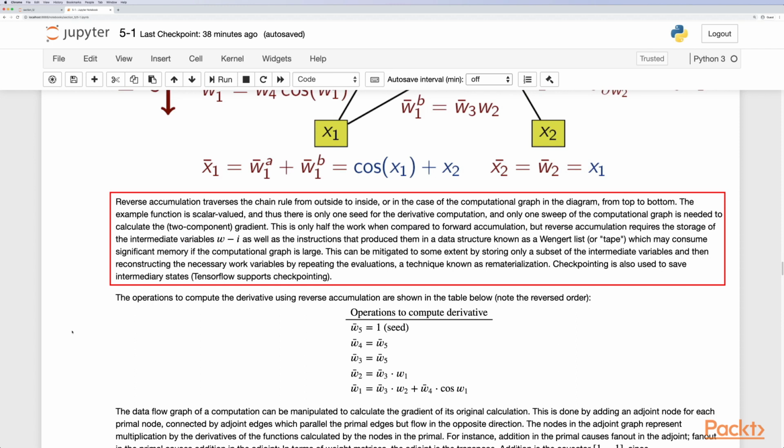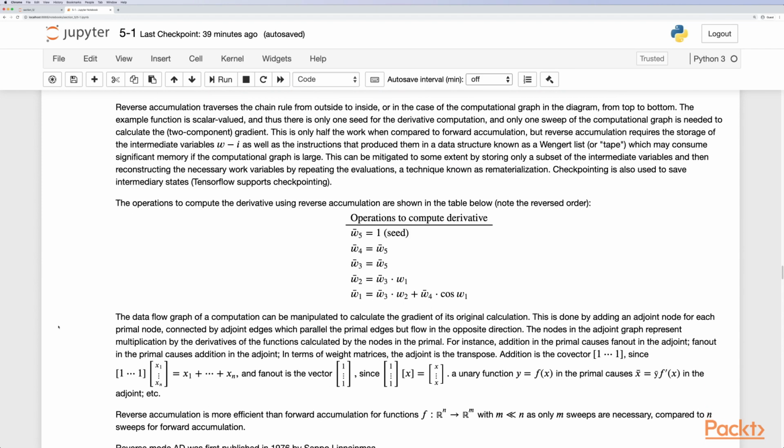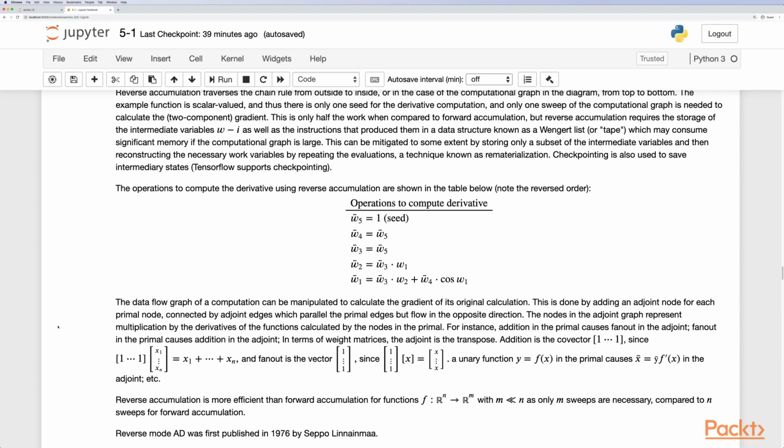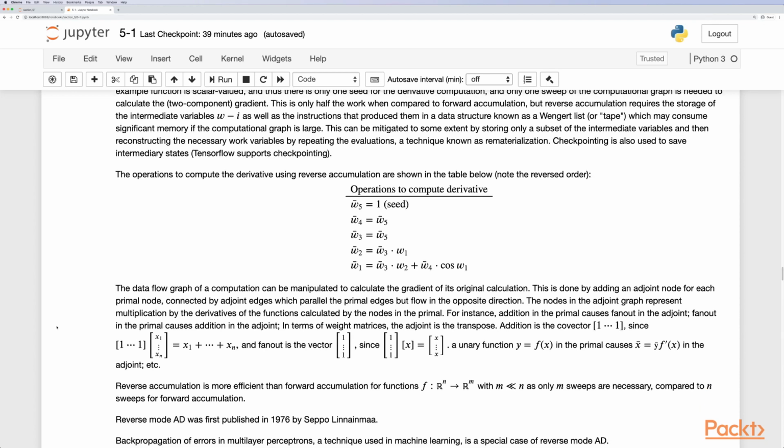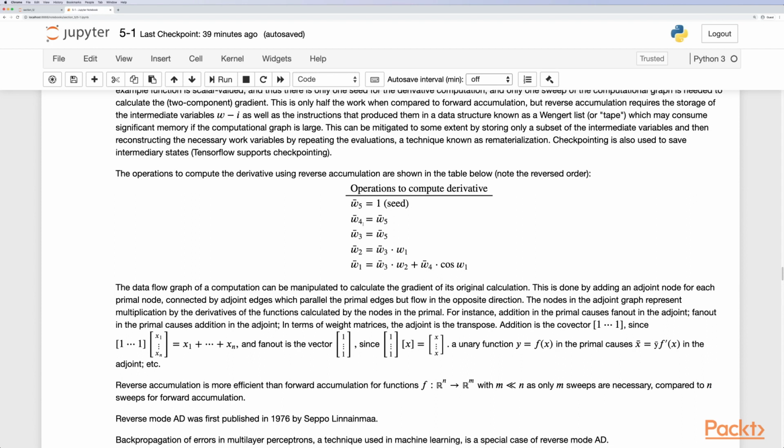This can be mitigated to some extent by storing only a subset of the intermediate variables and then reconstructing the necessary work variables by repeating the evaluations, a technique known as rematerialization. Checkpointing is also used to save intermediary states, and TensorFlow also supports checkpointing. The operations to compute the derivative using reverse accumulation are shown in the table below. Note the reversed order, where we start with the seed and then w4, 5, 3, 5, w2, 3, 1, and then w1, 3, 2, plus w4 cos 1.